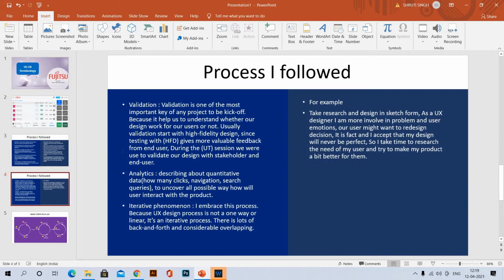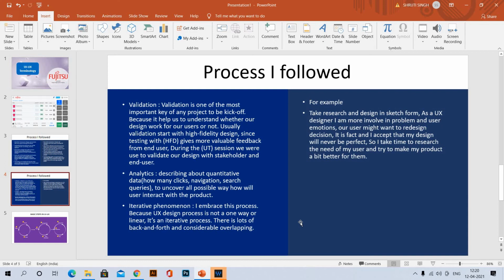Yeah, analytics is very important. It's a key factor of a UI UX project, because if our navigation, search bar and clickables are properly aligned in place, it will ease our user's work so they can complete it as soon as possible. Iterative phenomenon, I embrace this process really, because the UX design process is not one way or linear, it is an iterative process.